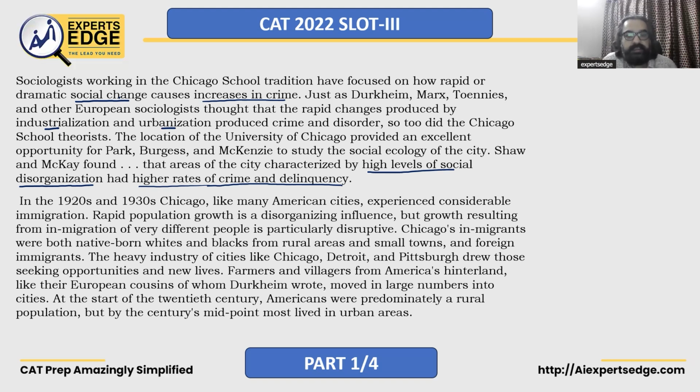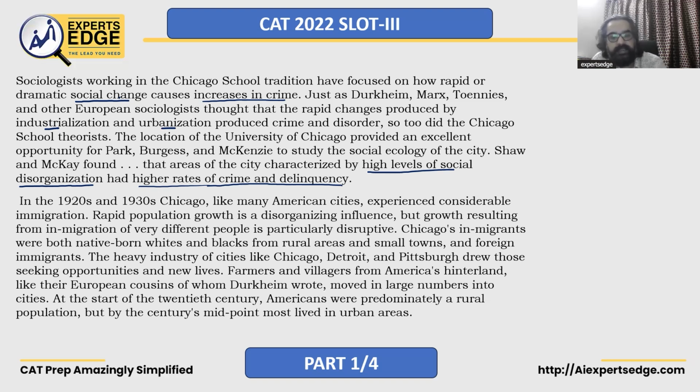The heavy industry cities like Chicago, Detroit, Pittsburgh drew those seeking opportunities and new lives. Obviously, this happens everywhere. Wherever there are industries, people will rush there. So was the case with Chicago, Detroit, and Pittsburgh. Farmers and villagers from America's hinterland, like the European cousins of whom Durkheim wrote, moved in large numbers into cities. Hinterland is rural area, or villages, right? They started moving into cities in large numbers. And obviously, what were they looking for? They were looking for better job opportunities, higher salaries.